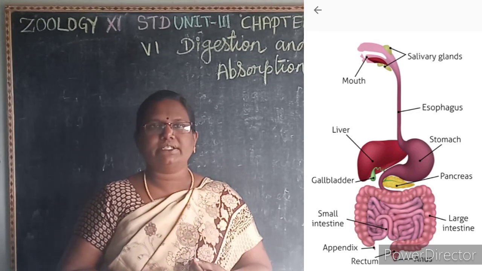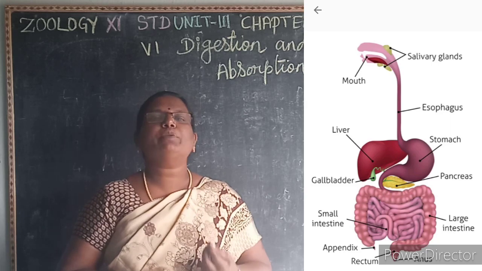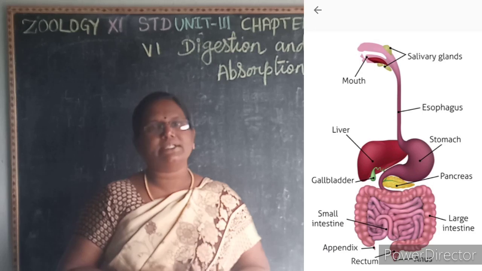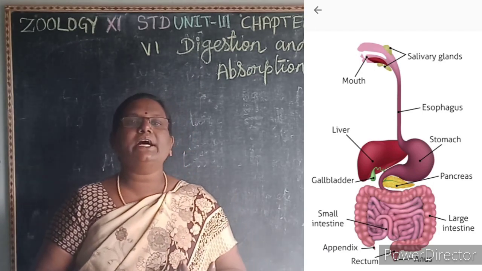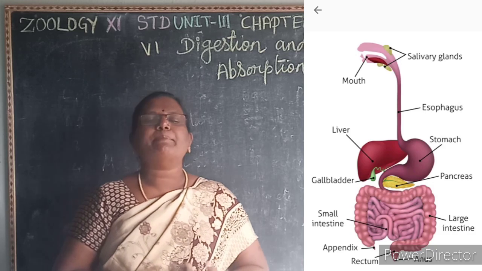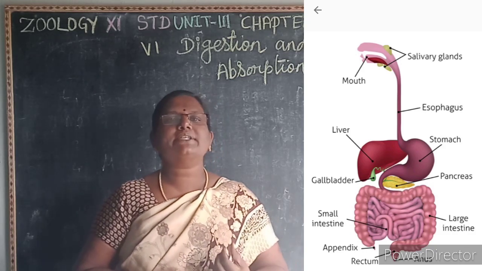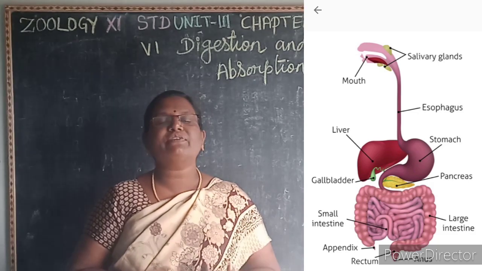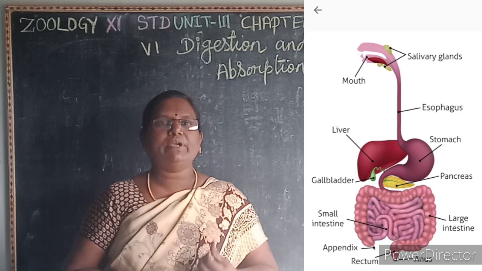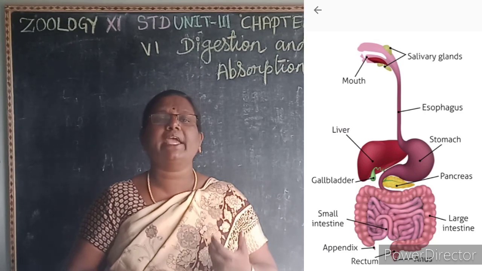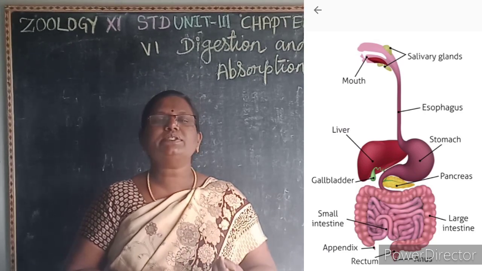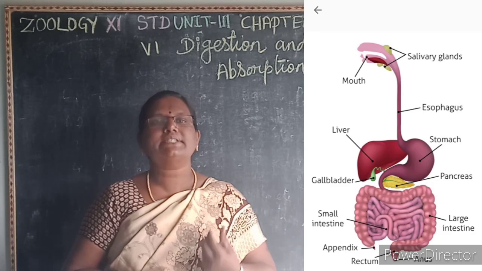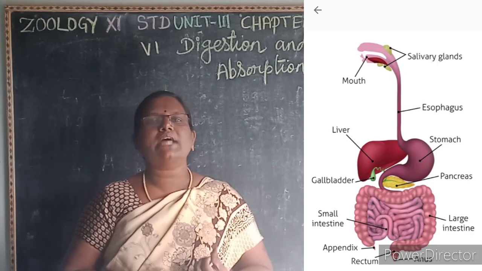The food that we eat is made of macromolecules. It should be broken into micromolecules to be absorbed by our cells. For this reason, we need a digestive system. Plants are autotrophs; they prepare their own food. We depend upon plants and animals for food. The food that we eat comes from the external environment and provides energy to our internal environment, that is, to our cells or body, through the circulatory system.